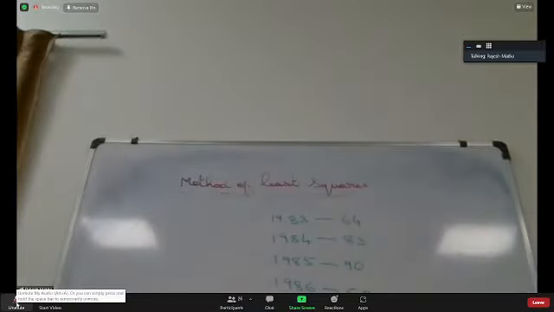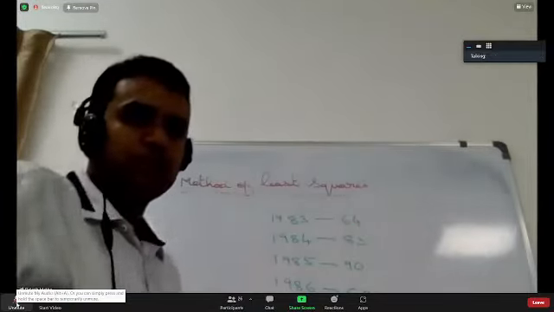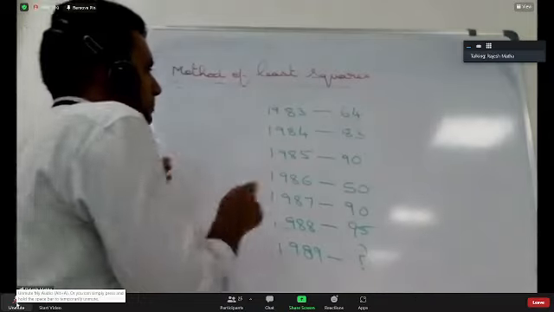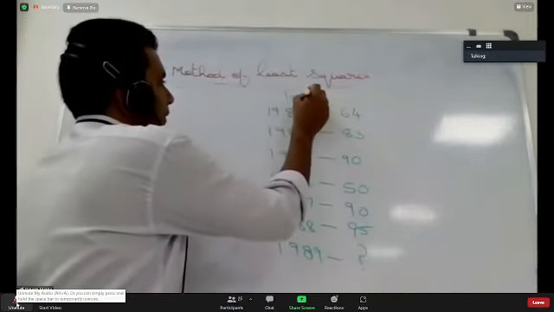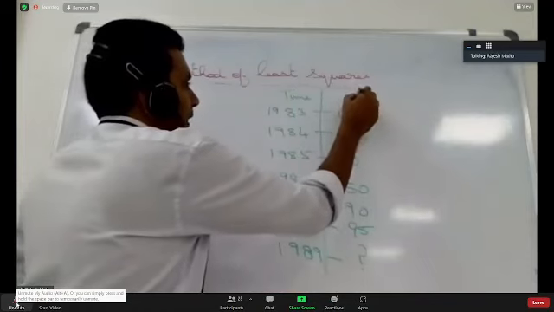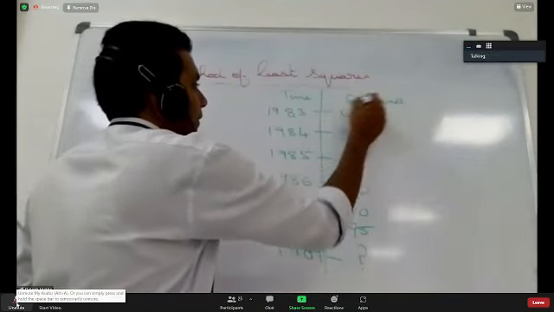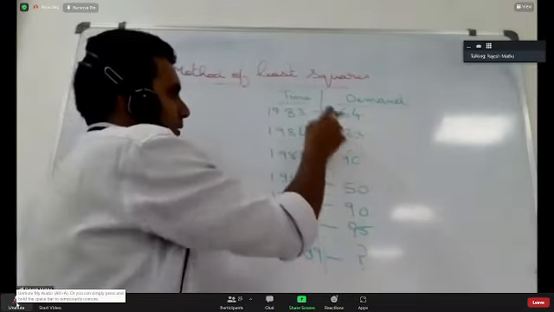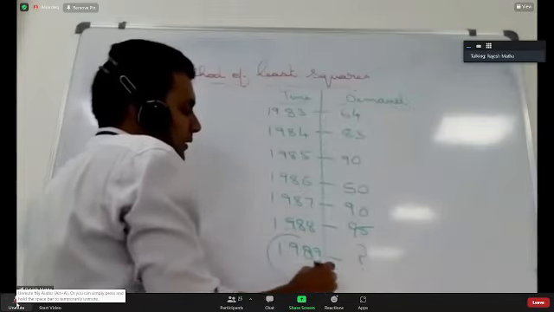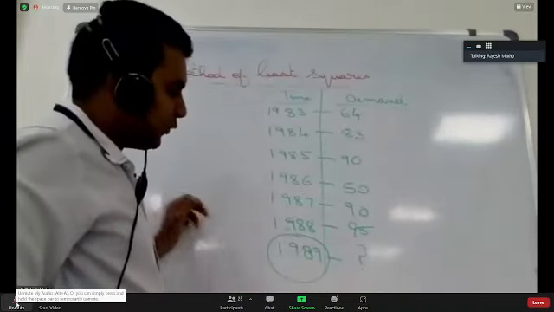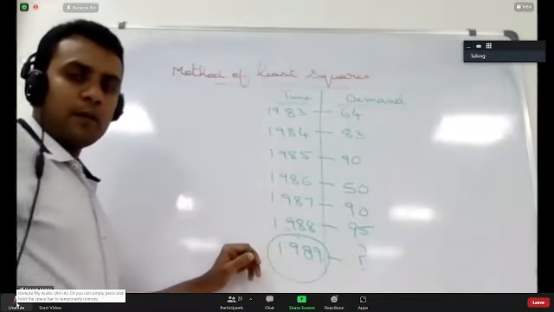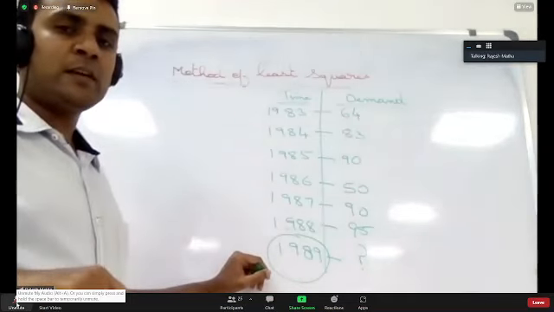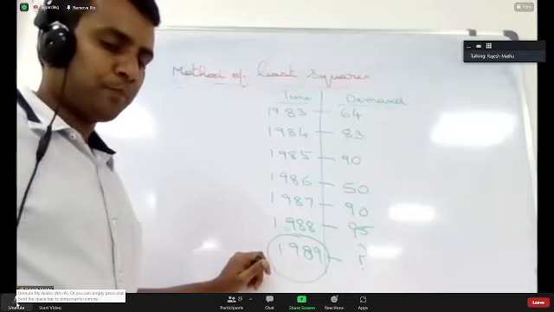Did you all get the data? So this is the data: your time and your demand, from 1983 till 1988, demand is given. You are supposed to calculate the demand forecast for the year 1989. Please calculate the demand forecast using the moving average method, exponential smoothing method, as well as the least square method, and tell me. Use only Excel.